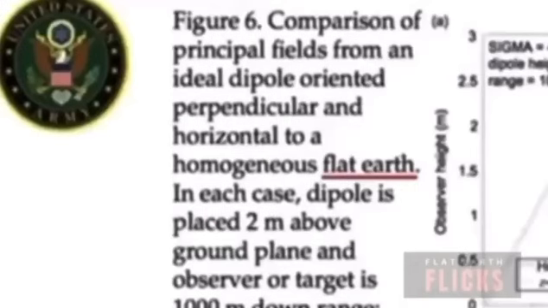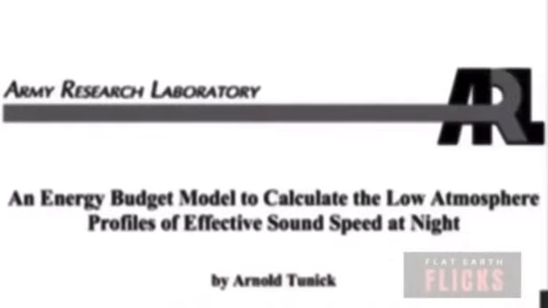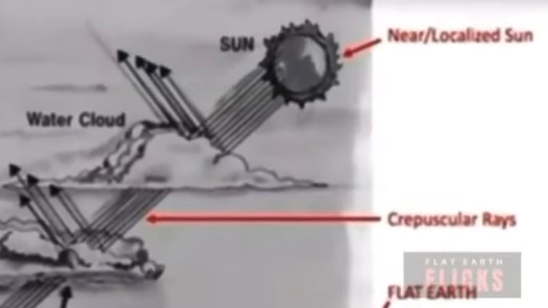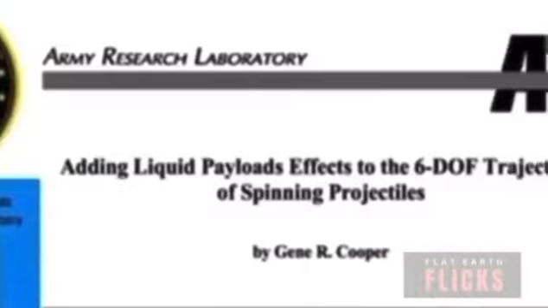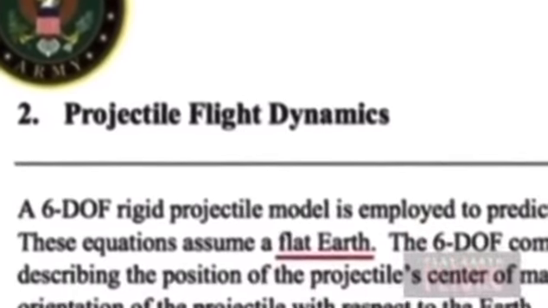In one of its figures, it also mentions flat Earth. In another Army Research Laboratory document, it depicts a diagram showing a flat Earth, crepuscular rays that we mentioned earlier, and a near and localized sun. Here's another document on projectile flight dynamics, and the equations in the document assume a flat Earth.